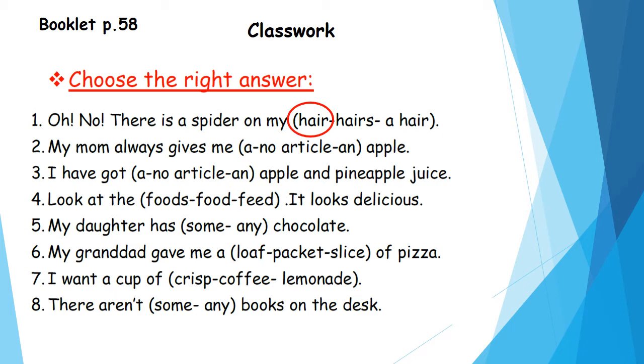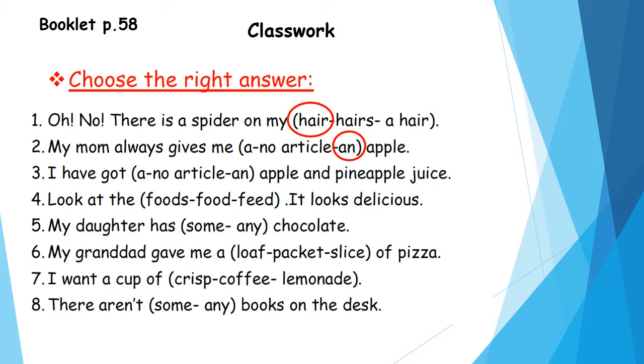Number 2. My mom always gives me a, no article, an apple. Okay, is apple countable or uncountable? Yes, apple is countable. I can count it. So if I can count it, it's countable. So I will choose an because apple starts with a vowel. Number 3. I have got a, no article, an apple and pineapple juice.